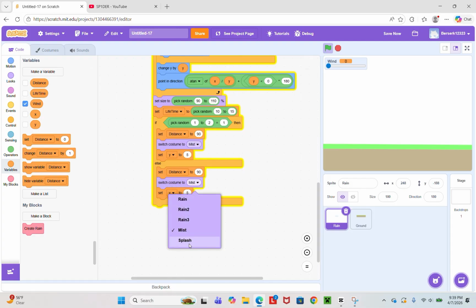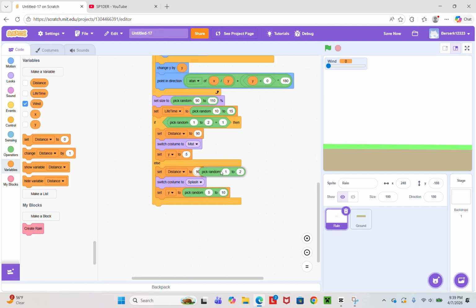duplicate that, make this splash, then set Y to 5 and 10. Then set distance to another pick random 50 to 90.